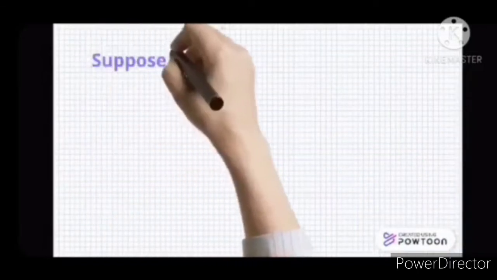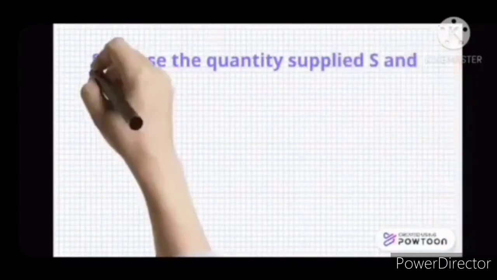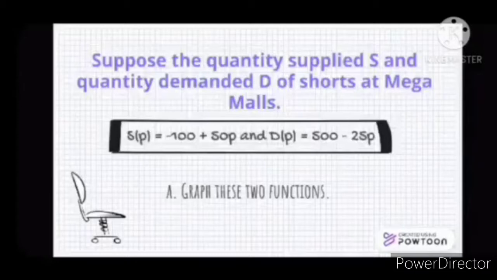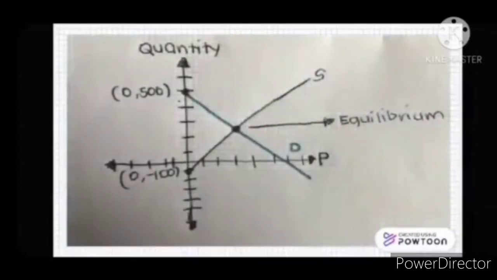So for the example, suppose the quantity supplied S and quantity demanded D of shorts at Megamoles is S(P) = -100 + 50P and D(P) = 500 - 25P. Now we're going to use the first way by graphing these two functions. As you can see here is the quantity and the price, where the demand is going down and the supply is going up, where we can see that there is an intersection between the supply and the demand.